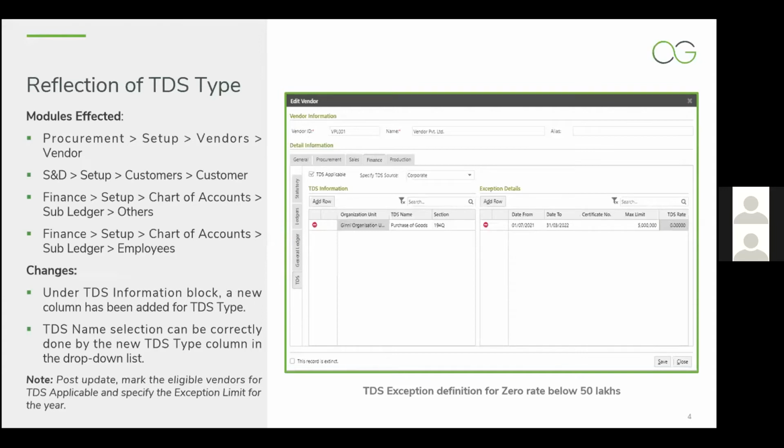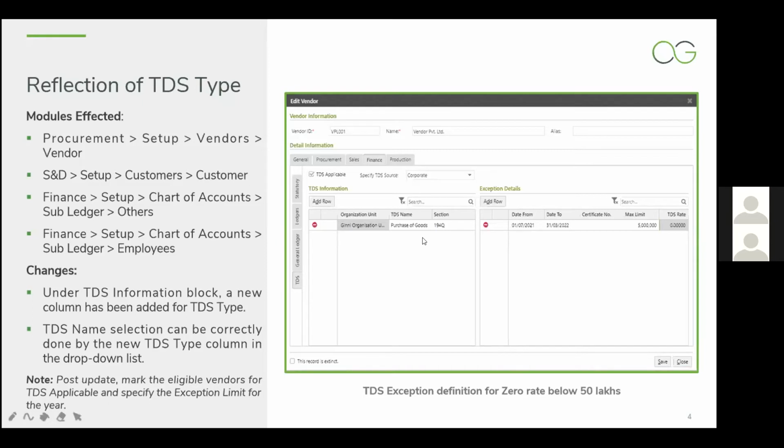As of now, most of you won't be marking TDS applicable for the vendors that are providing goods to you. But in case of services, you already know that TDS applicable needs to be marked for services, so nothing has changed over here. The TDS applicable option was there already, and we are just marking this as applicable for the supplier of goods even.